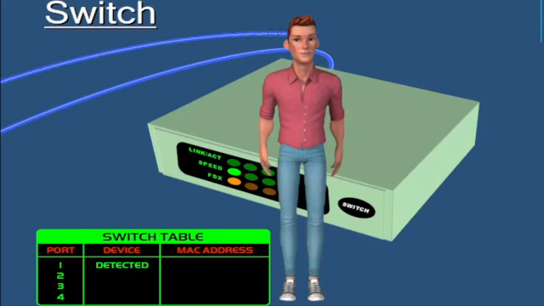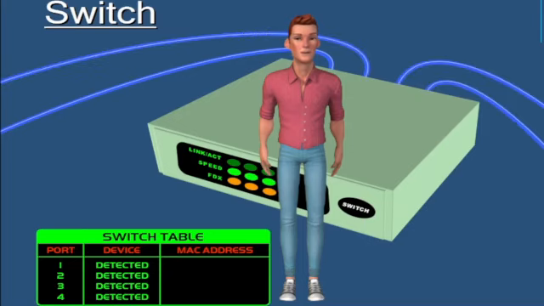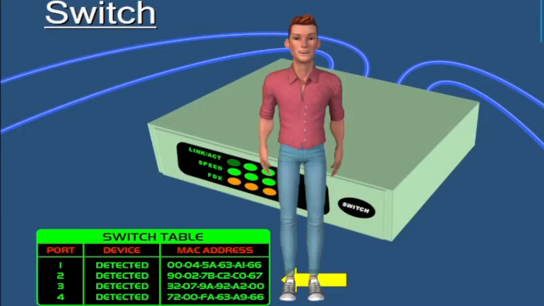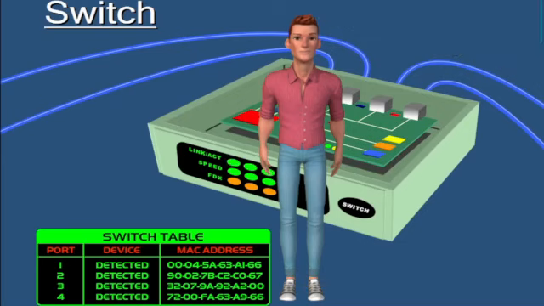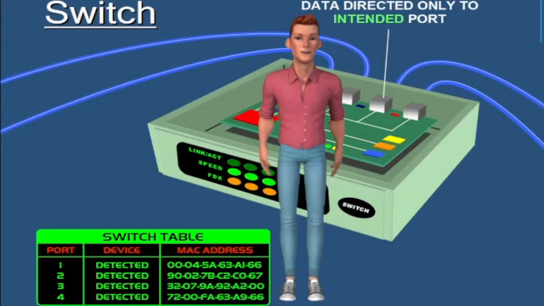Now, a switch is very similar to a hub. It's also a device that has multiple ports that accepts Ethernet connections from network devices. But unlike a hub, a switch is intelligent. A switch can actually learn the physical addresses of the devices that are connected to it, and it stores the physical addresses, called MAC addresses, in a table. So when a data packet is sent to a switch, it's only directed to the intended destination port, unlike a hub, which just rebroadcasts the data to every port.